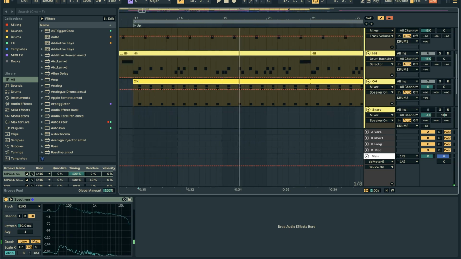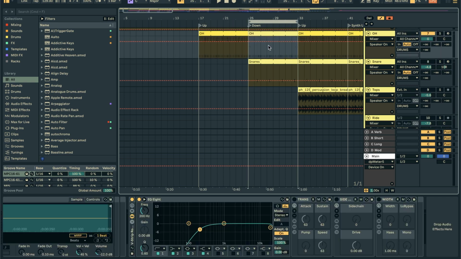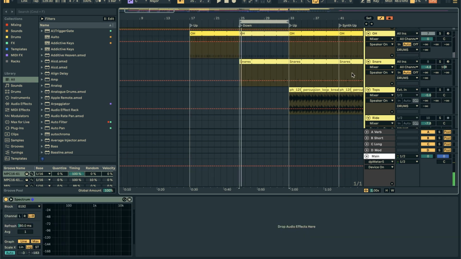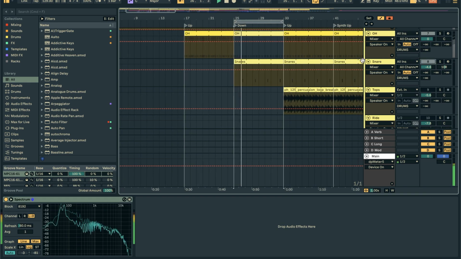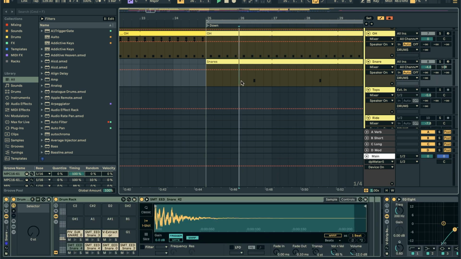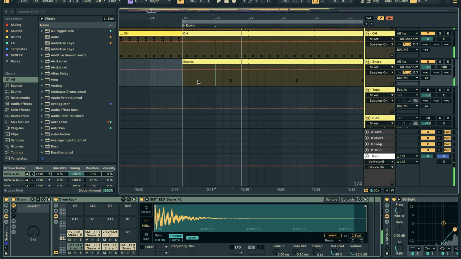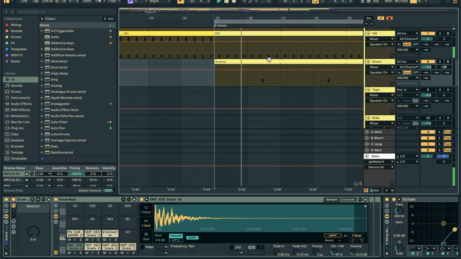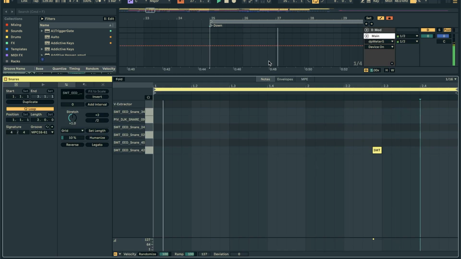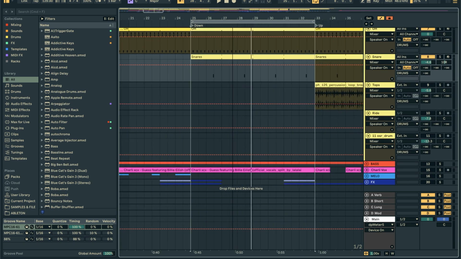Cool. Then let's move on to the next element, which is these additional snares here. Let's have a listen to the reference. Right here, you're just listening for almost like a snare fill. And then let's have a listen to what we have. There. Let's have a listen to it fully. That's all the snares adding. It's just a cool little fill that's added to increase the energy over time.